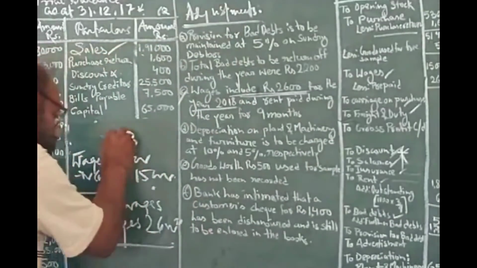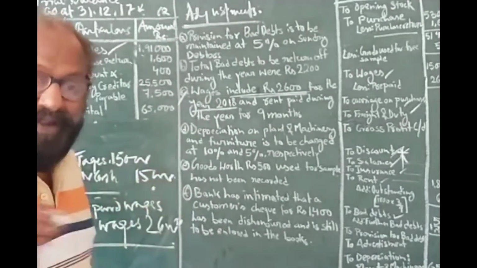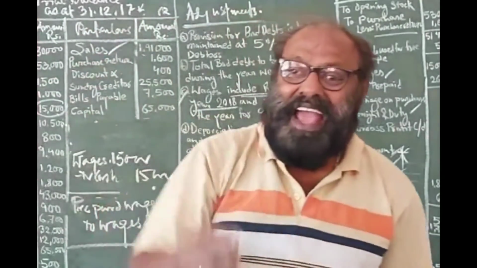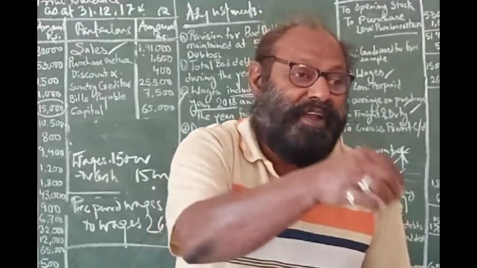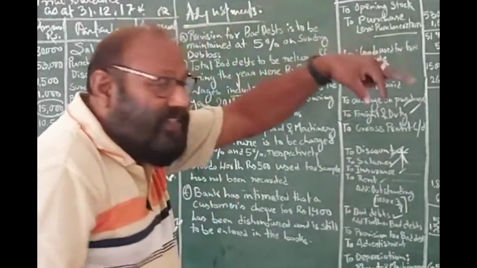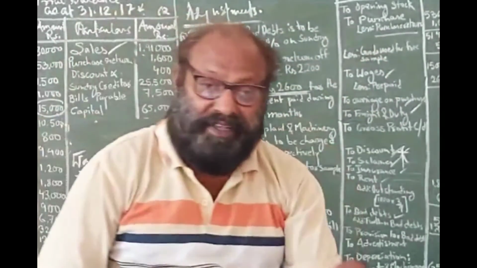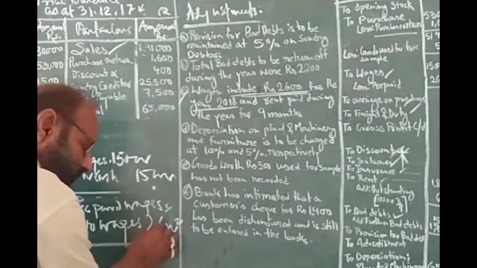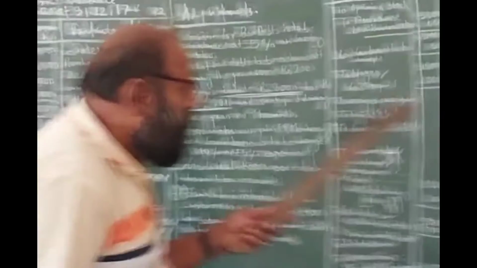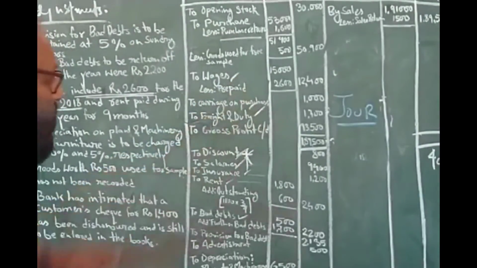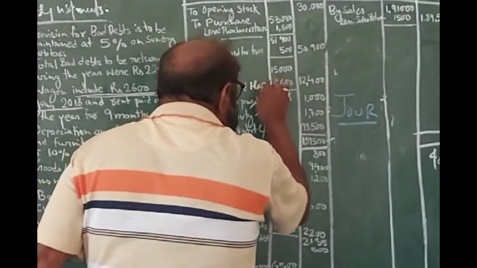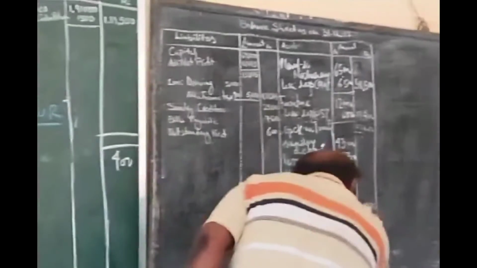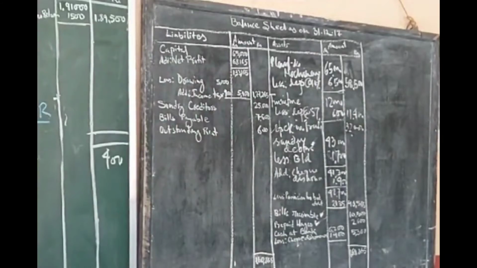So outstanding expense is always our liability, because we debit the expense account and credit outstanding wages. So it is our liability. And any expense which is prepaid is our asset, because you have paid the amount but you are yet to receive the service. So prepaid wages is debited and wages account credited. From wages we have deducted prepaid wages, and this prepaid wages is an asset and it has gone to the asset side of the balance sheet. Clear? Understood?